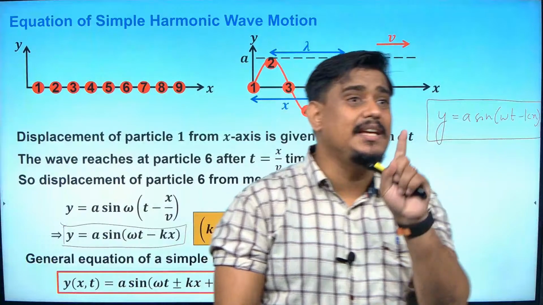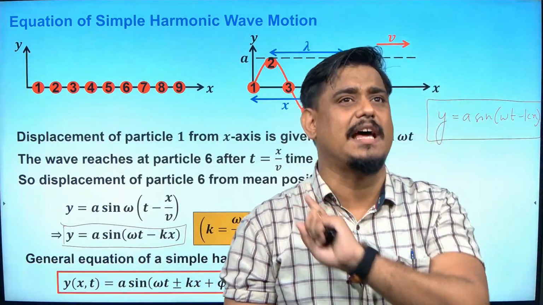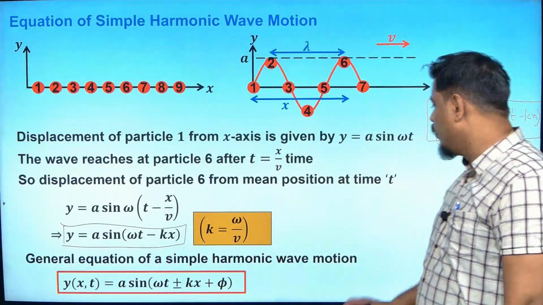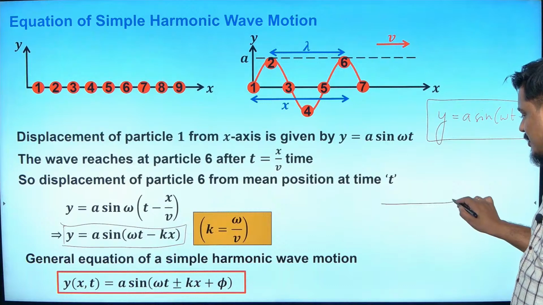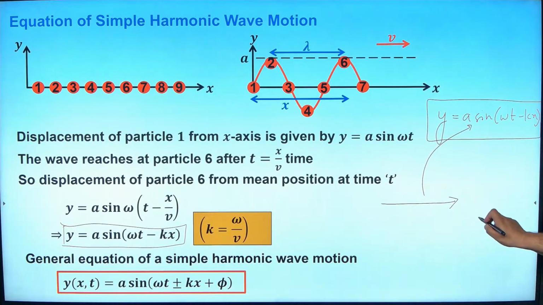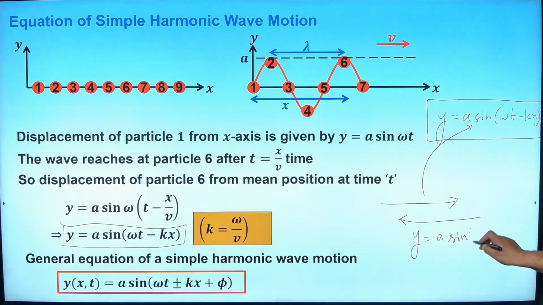This is the equation of progressive wave in the positive x direction. It means that if any wave is trying to move in the positive x direction, then its equation is this, a sine omega t minus kx. What if a wave is moving in negative x direction like this? Then the equation of wave will become y is equal to a sine omega t plus kx.